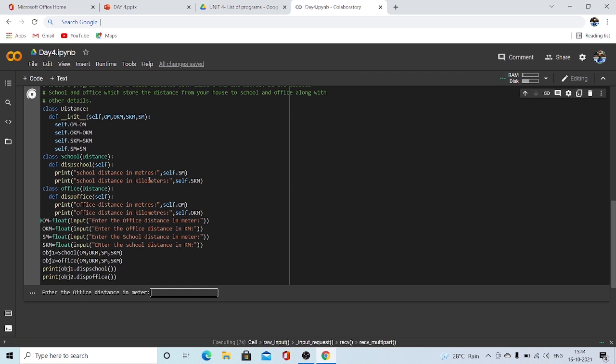For the office distance in meter, I am taking 1500 meters. In kilometer it would be 1.5 kilometers. My school distance is 3800 meters, and it's 3.8 in kilometers. You have to enter it the way we want it.